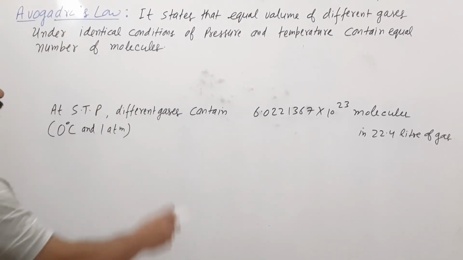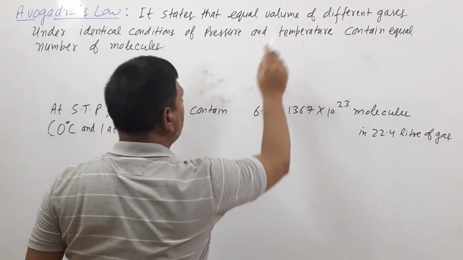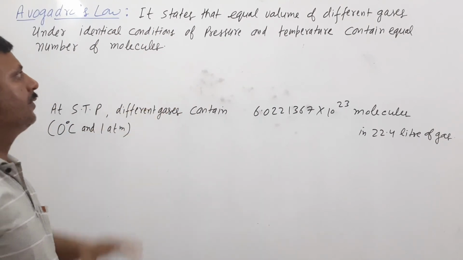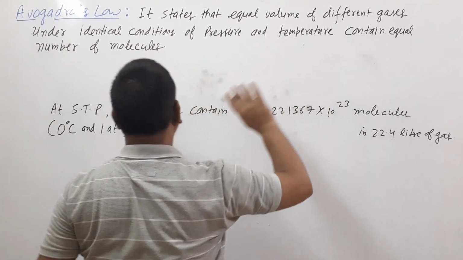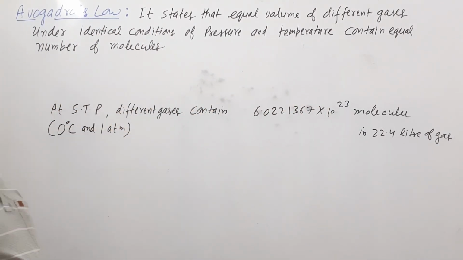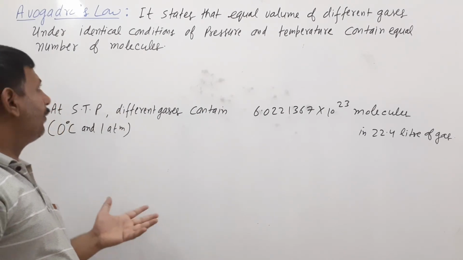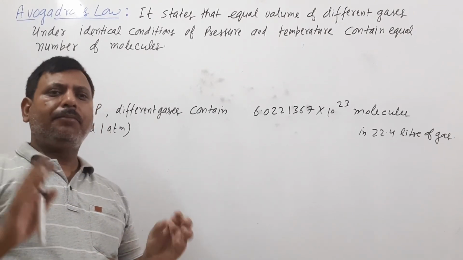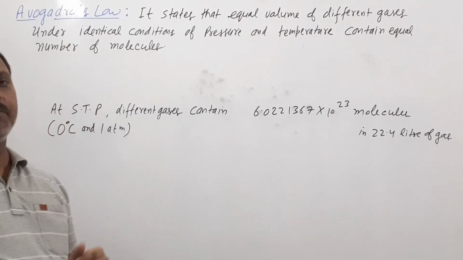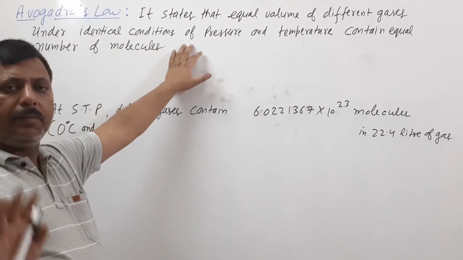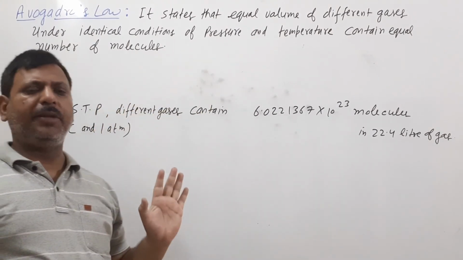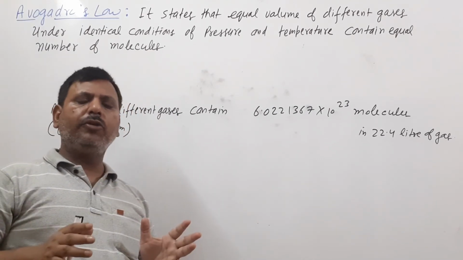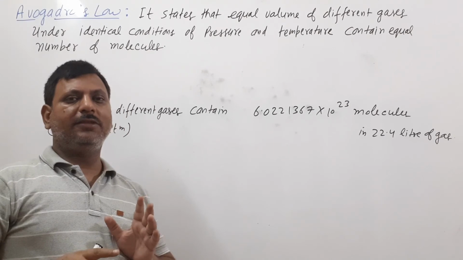Avogadro's law. It states that equal volumes of different gases under identical conditions of pressure and temperature contain an equal number of molecules. This is very important, Avogadro's law. It says that if you have taken identical conditions of pressure and temperature, and different gases, then equal volume contains equal number of molecules.